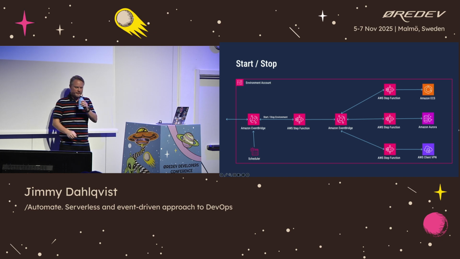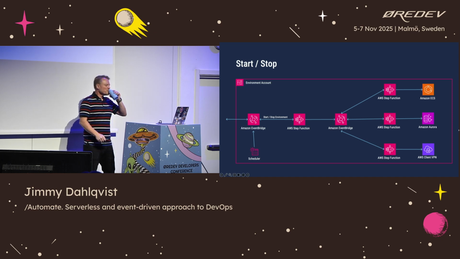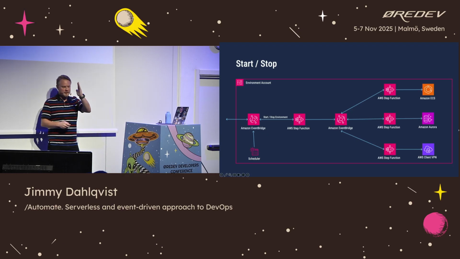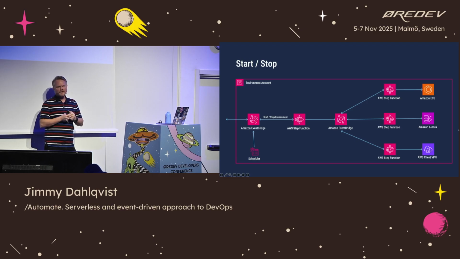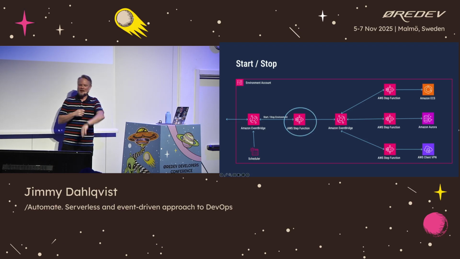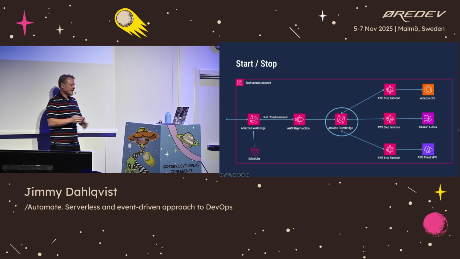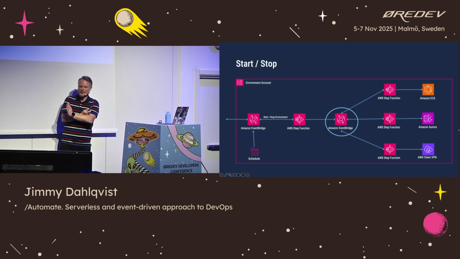And from 10,000 feet, it looks like this. We will get the command to start or stop an environment into our EventBridge. This is moved over to a second Step Function directly. That Step Function takes care of some filtering and adding some parameters, and then it posts an event onto one more EventBridge. Now the entire process kicks off and we can start running this.